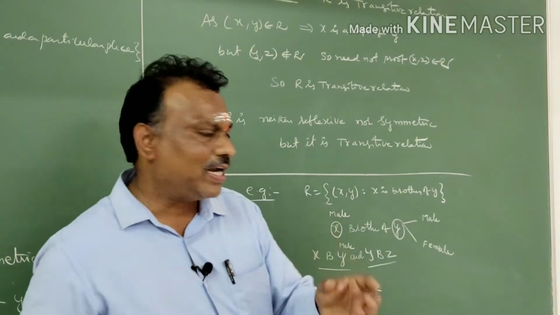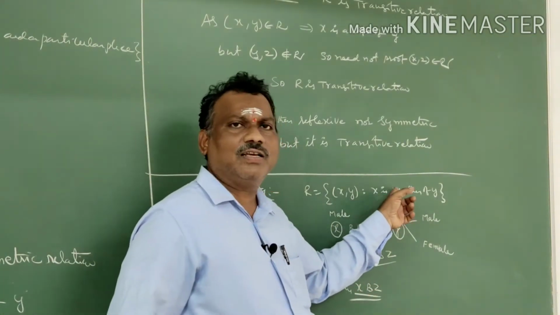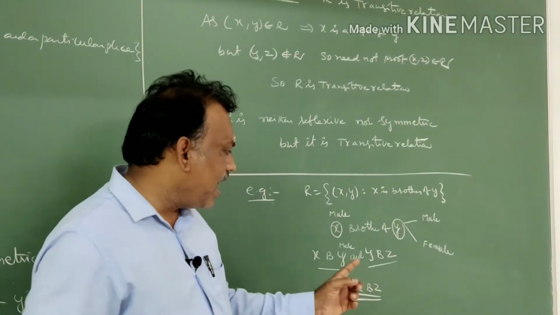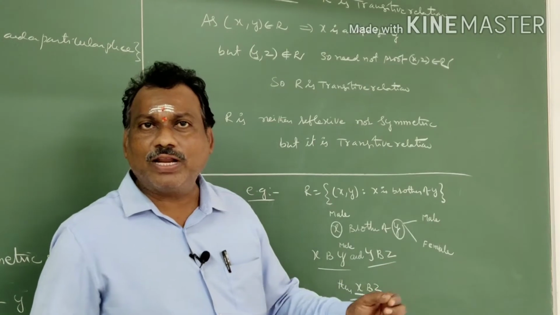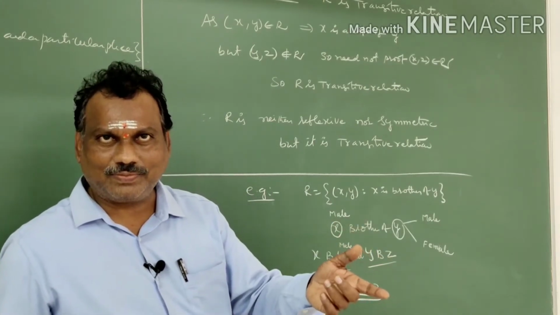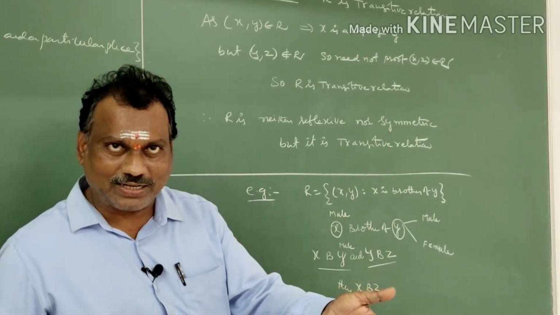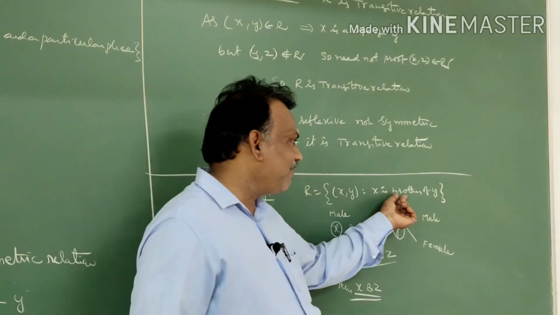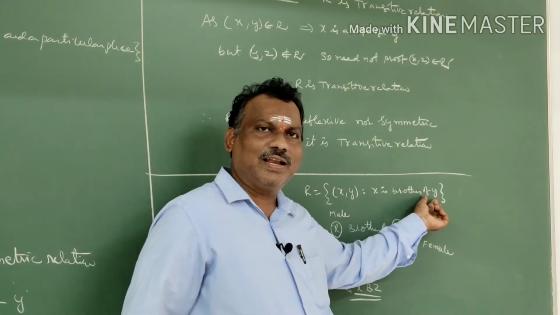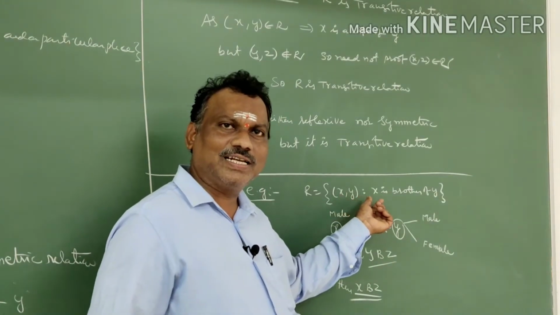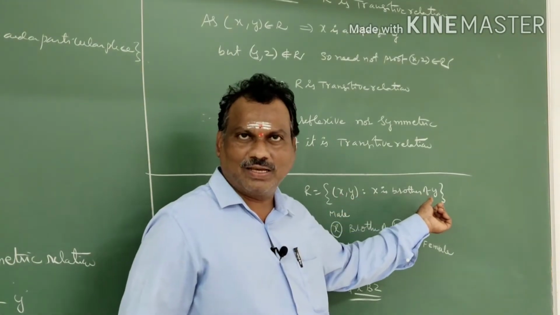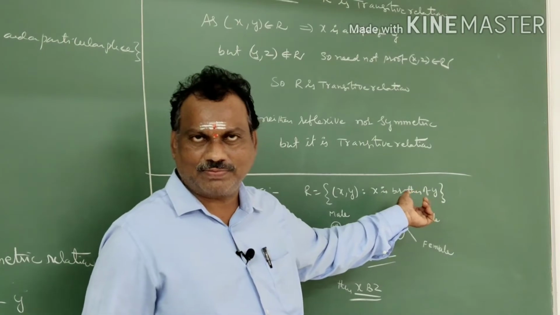So let us try brother relation, sister relation and friend relation. One more is the father relation. What is meant by the father relation? See, X is a father of Y. Reflexive: you want to check X comma X. X is never the father of X. So it is not reflexive.